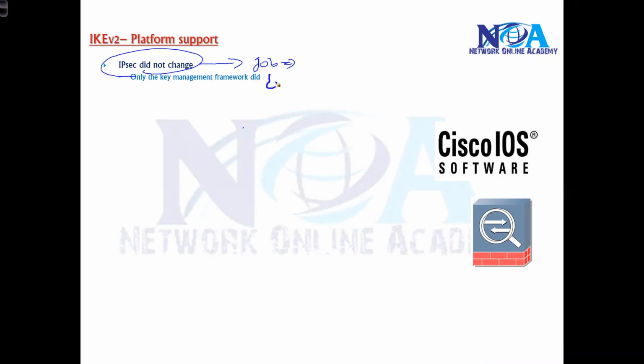We can say the messages, like in IKE v2, we discussed in the previous sections. There will be fewer messages. That's something that changed, and it also makes the process much faster. And apart from that, IKE v2 is going to provide stronger algorithms to enhance security. So the basic job didn't change, only the framework has been changed. That's what we discussed in the previous sections as well.